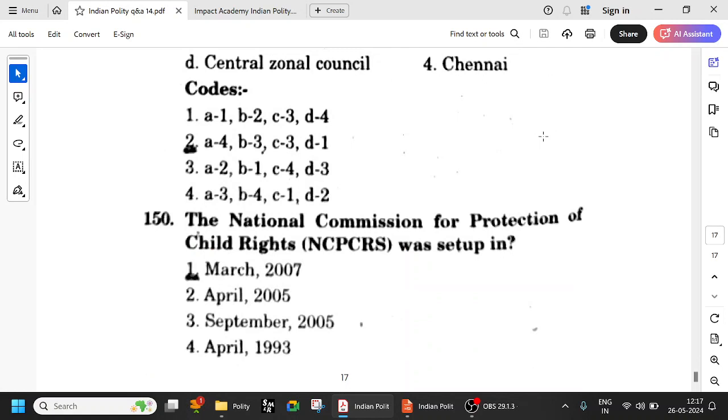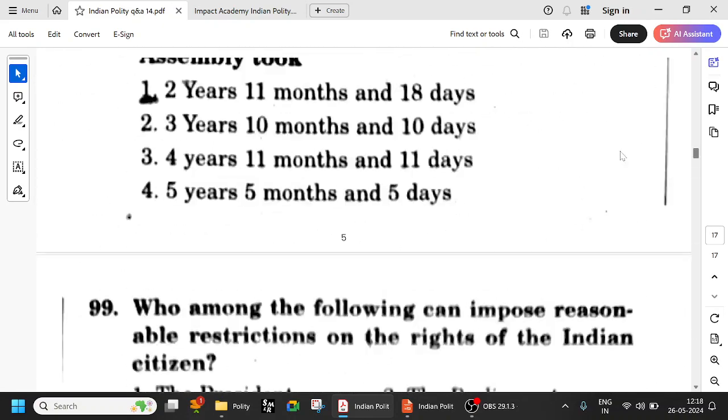So the National Commission for Protection of Child Rights was set up in March 2007. Okay, 2005 means the RTI Act, and the Biodiversity Act. All these things will come in 2005. So anyway, National Commission for Protection of Child Rights. And when you say protection of child rights, the committee which comes to mind is the Gurupadaswamy Committee. Okay, Gurupadaswamy Committee for child rights. Okay, Sachar Committee for Muslims, and Sarkaria and Punchhi Commissions for Centre-State relations. All these things. Okay, so this is the last of the questions.